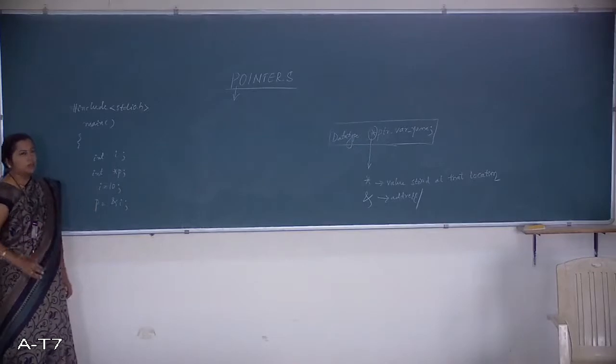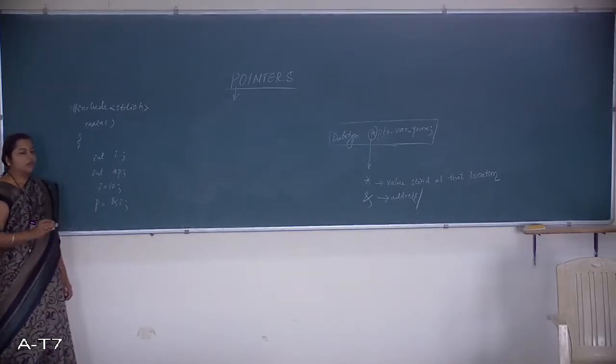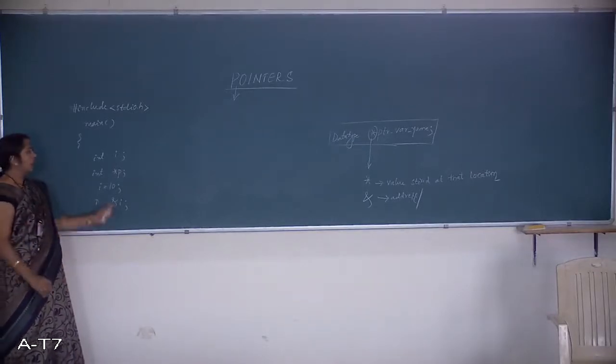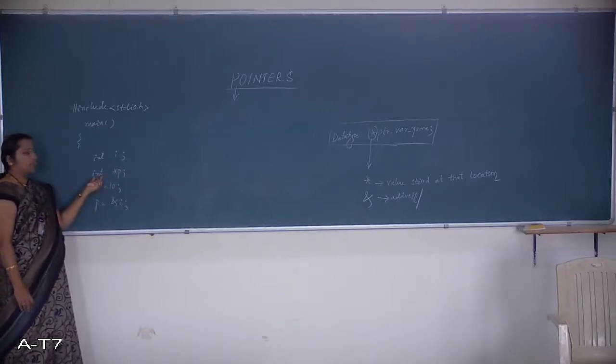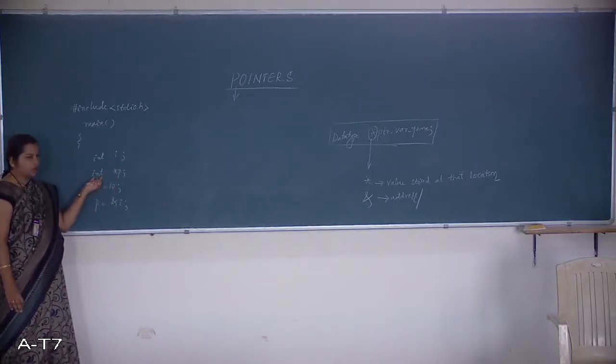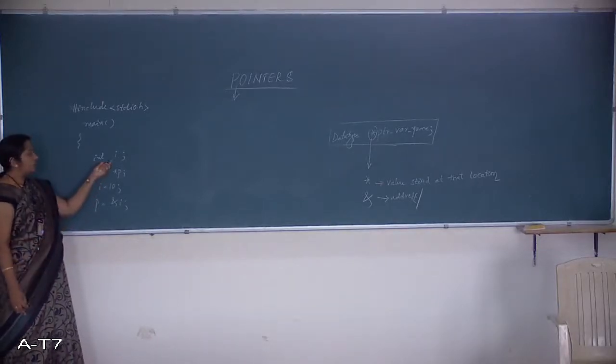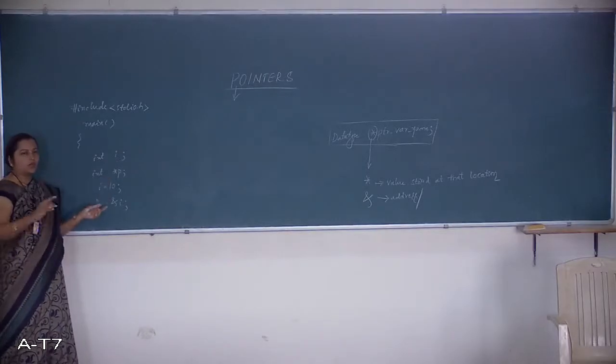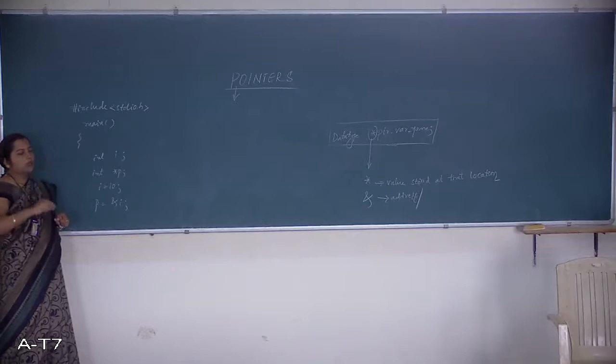What is the meaning of a typed pointer variable? It means it is pointing to an integer. Hence the data type here is int only. If I declare the pointer variable as an int, and I am working with a floating point variable, I cannot link this integer pointer variable to point to the floating point variable, or to the string variable, or to the character variable, or to the structure variable. Getting?